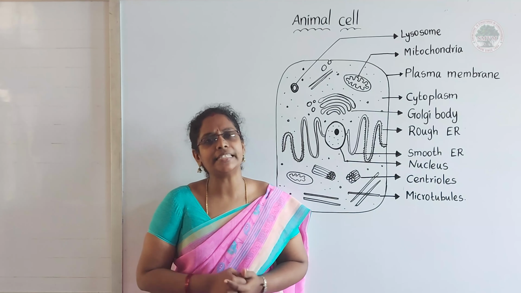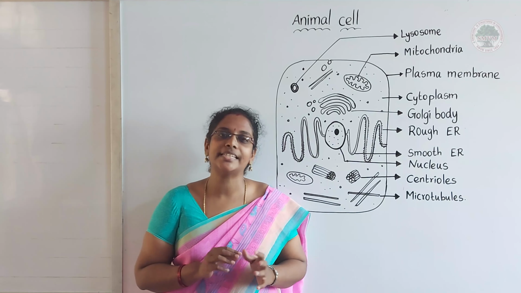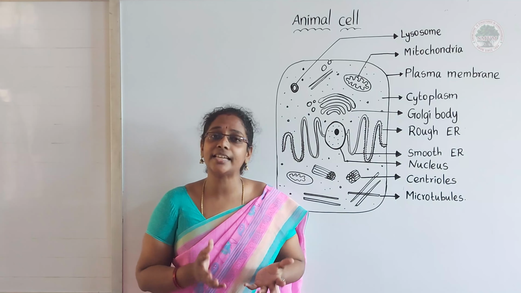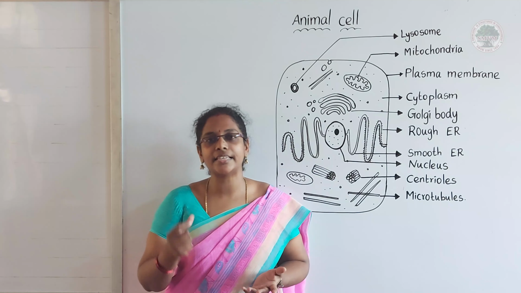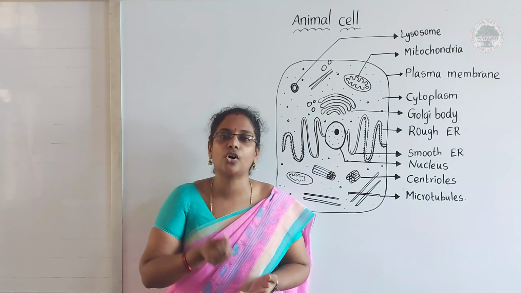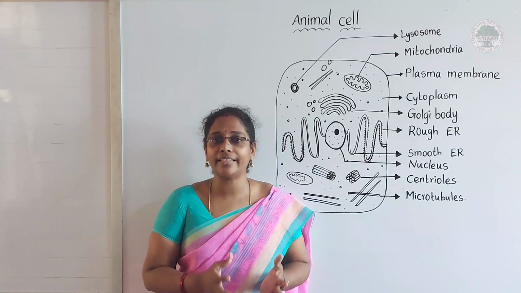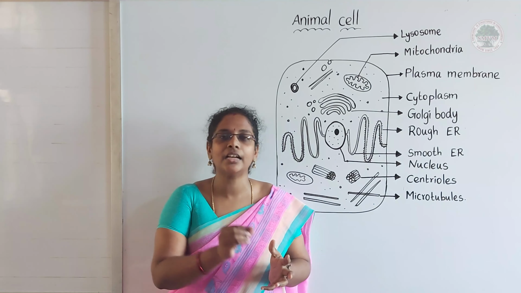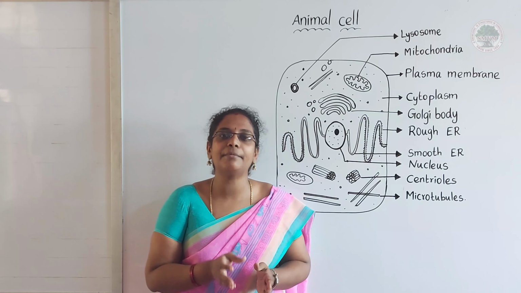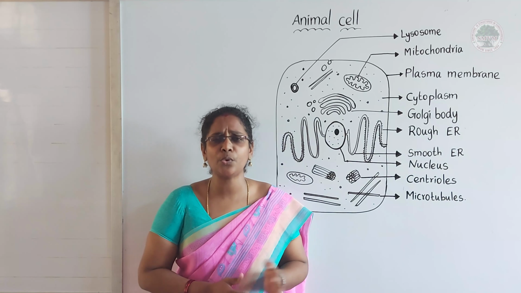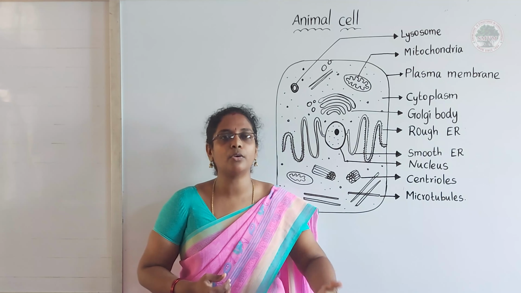So, how has it been discovered? The scientist named Robert Hooke found the cell. How? Actually, it was an accidental event. After the discovery of the microscope, he just observed a small piece of cork, which is made up of oak tree, under the microscope. During that time, he found something like small rooms, small compartments. So he named that a cell. After that, many scientists coined many things about the cell.